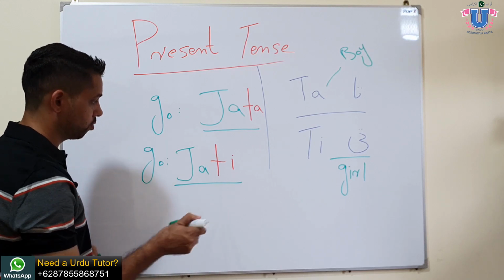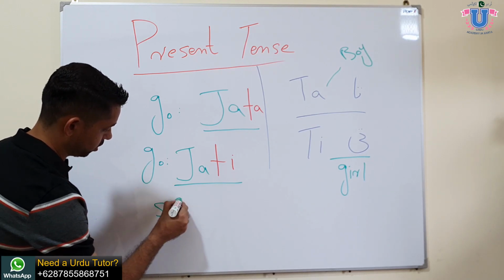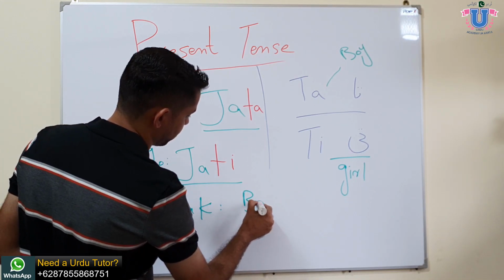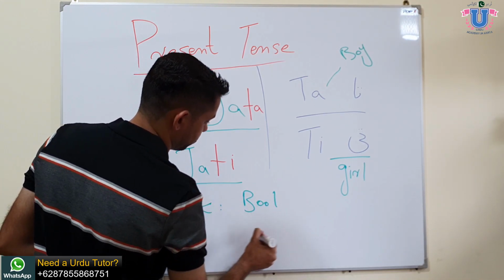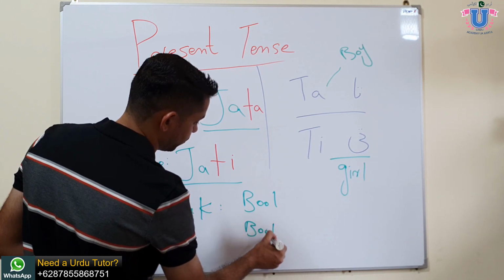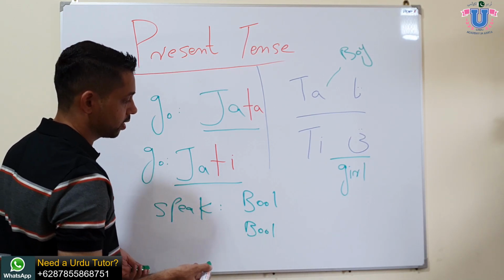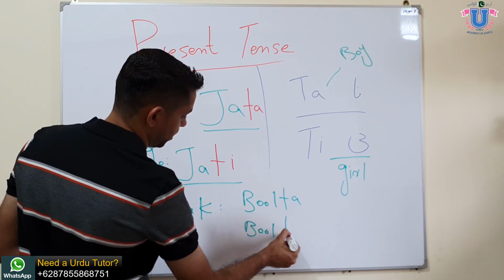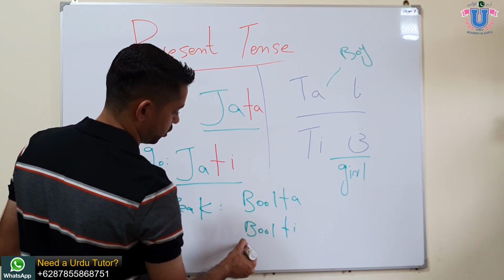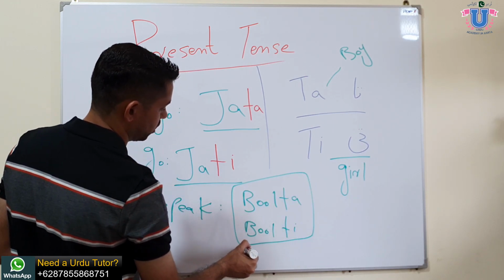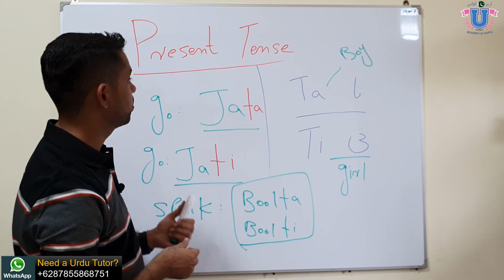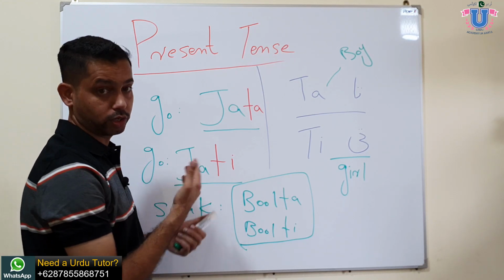We can use another verb, which is speak. So what is speak in Urdu? Bol, right? It's bol. So when you're talking about a boy, like I speak something, you will add ta, it will become bolta. And for female, it will become bolti. True? Bolta, bolti, it is speak, like speaks. So let's move to the next step, and we will try to form a sentence like I go somewhere.